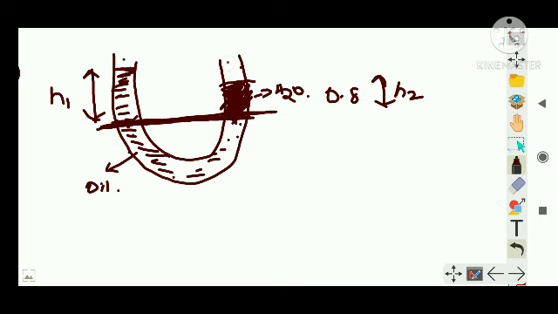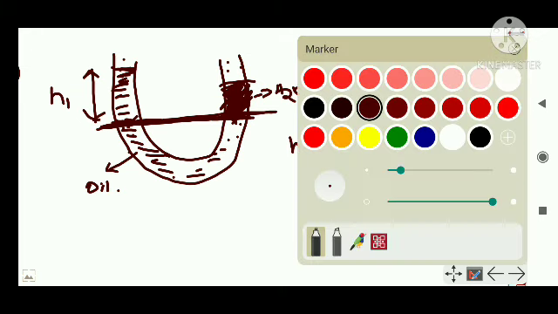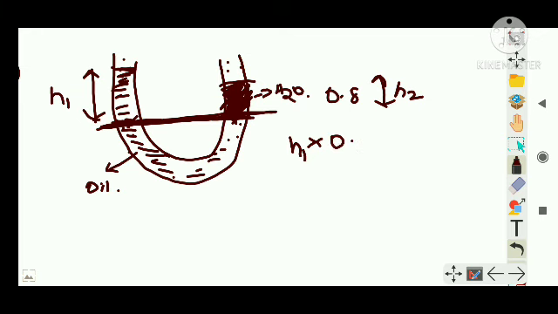You cannot talk about the position above, right? Because pressure at the same height will be the same, right? So this point is at distance h1 from the surface, so I will write h1, and that is oil, right? That is the oil's density. It is relative to water, then it's okay, because water's density is 1, right? So I will write 0.8, that is the density of the oil, into g. Now this point is at a distance h2 from the surface.